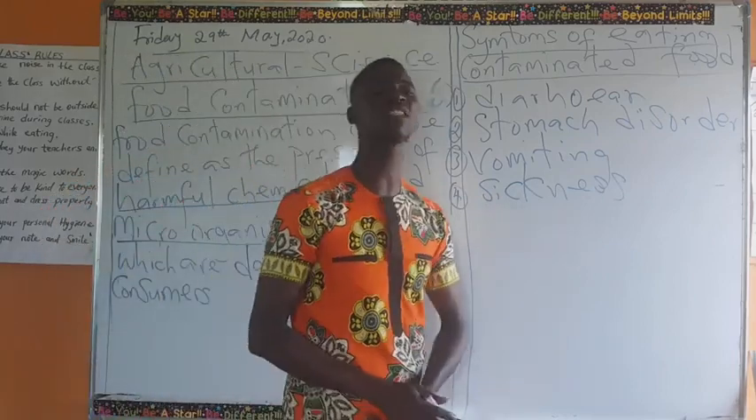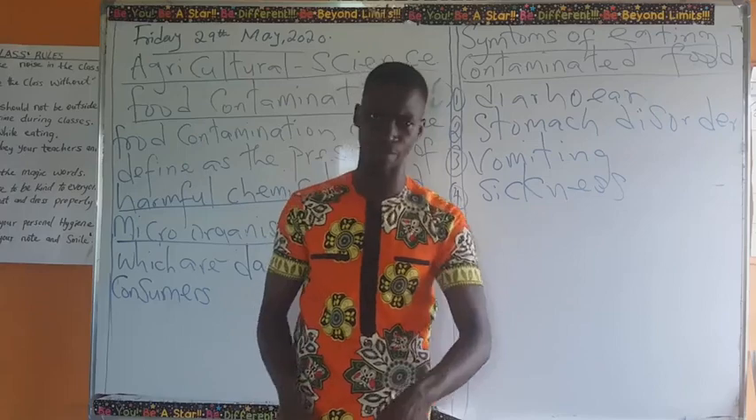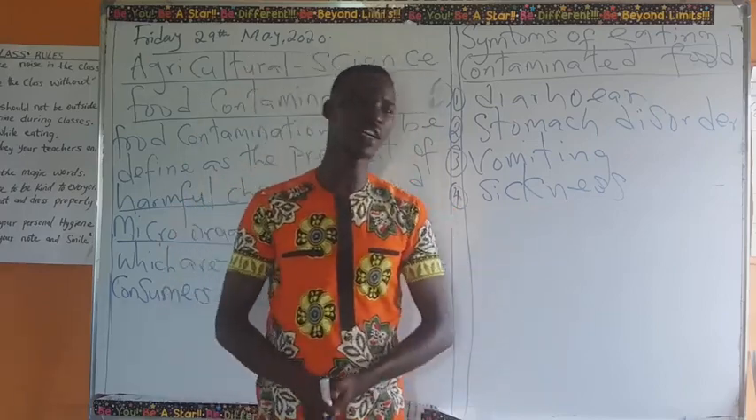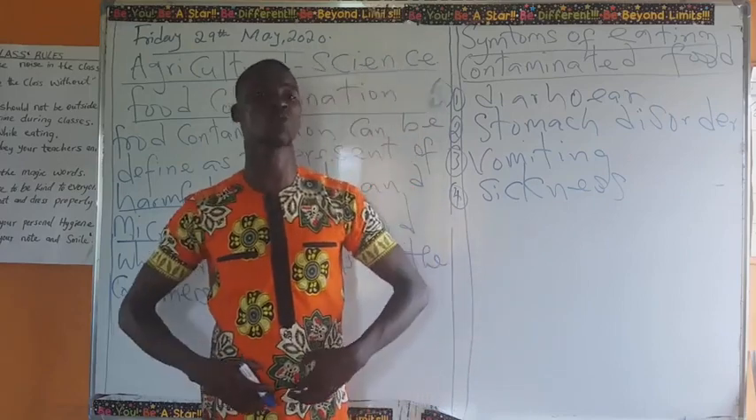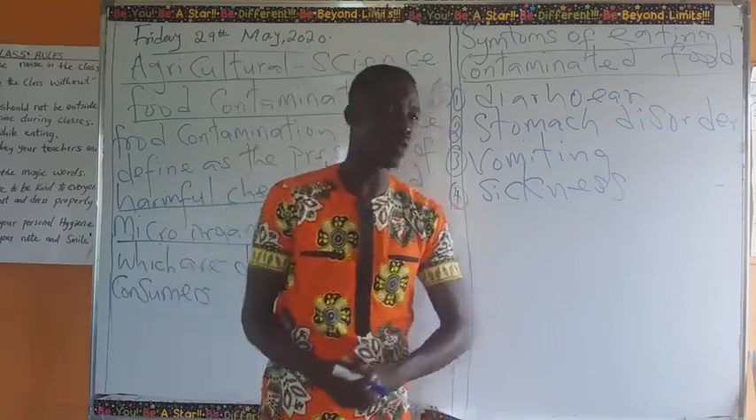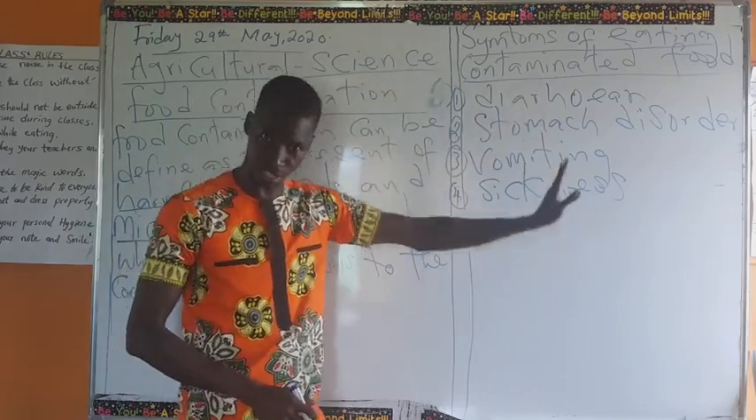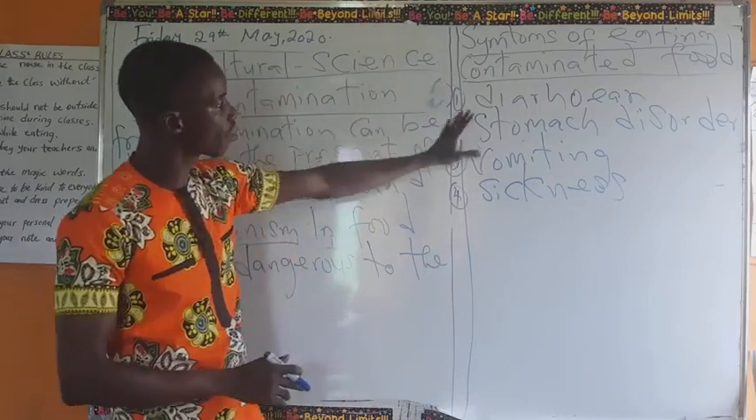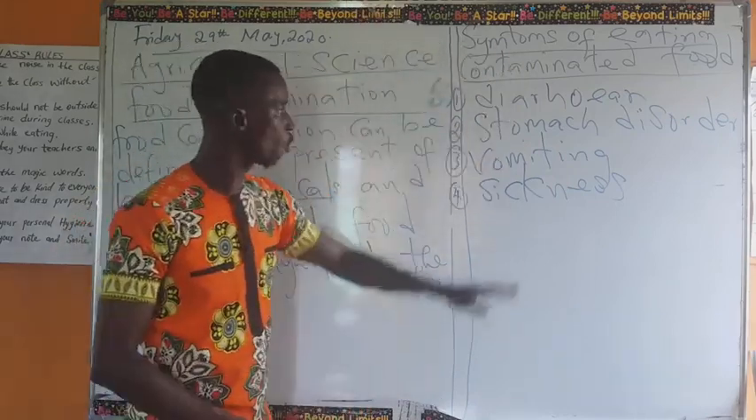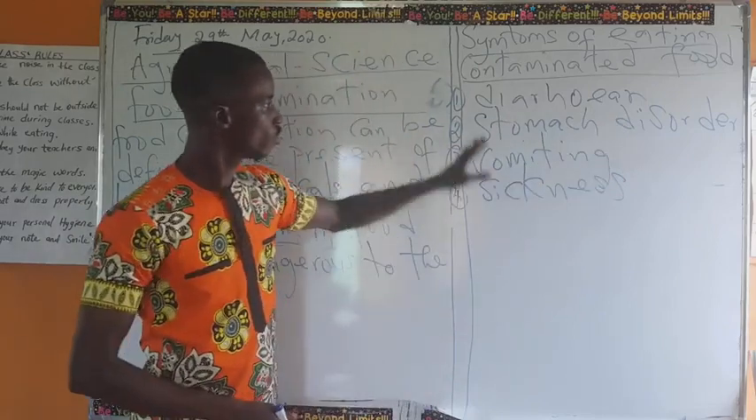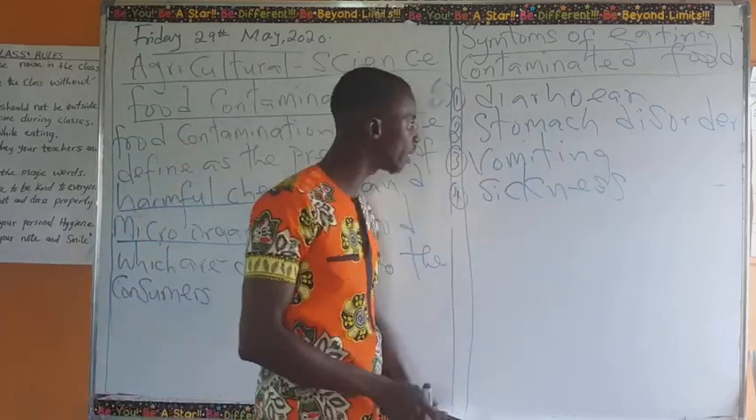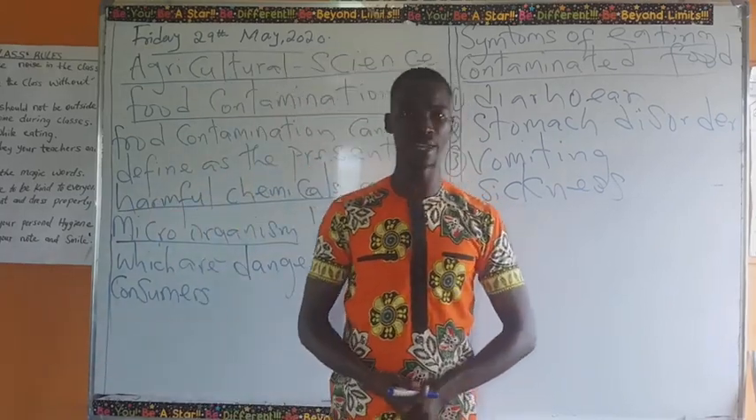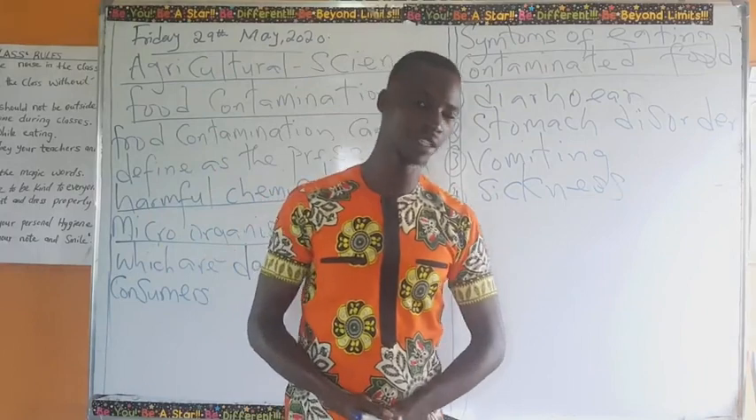There are various symptoms of eating contaminated food, but it varies on your system. When you eat contaminated food, some of us, because our immune system is very strong, may not experience these four that are written. But you are likely to experience one or two of these symptoms, which are diarrhea, stomach disorder, vomiting, sickness, and sometimes, don't be surprised, it can also lead to death.